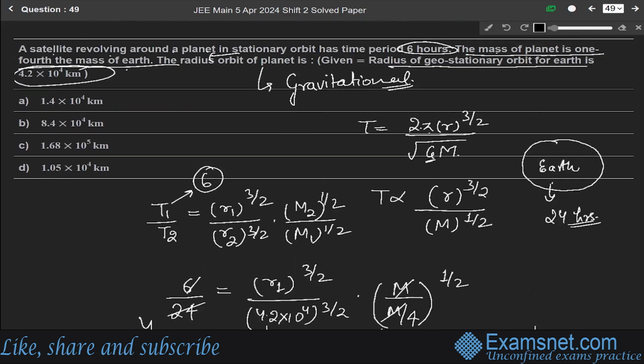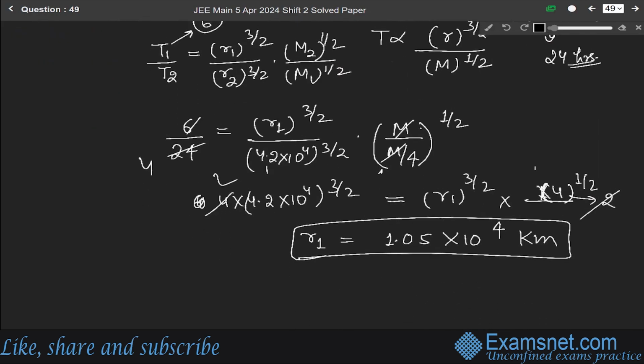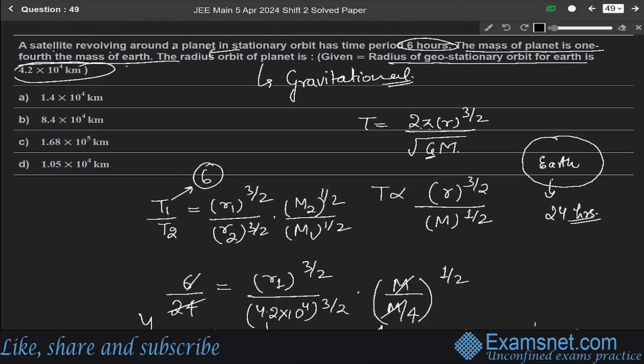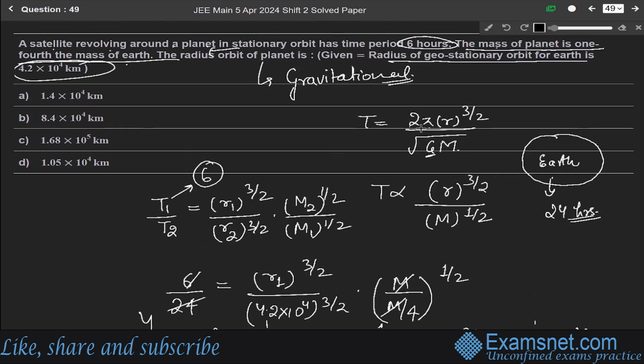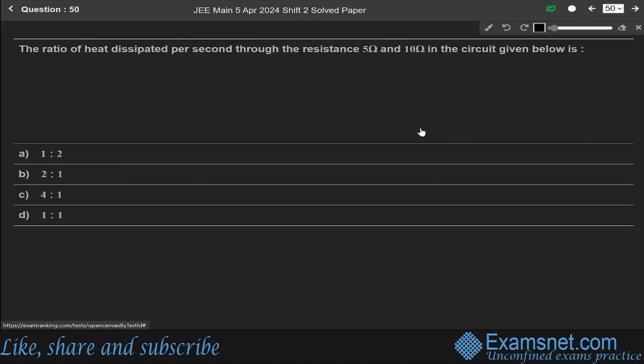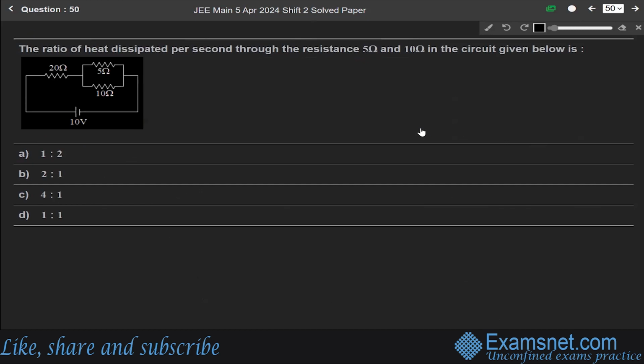So R1, the radius of the orbit of the planet, will be 1.05 into 10 to the power 4 kilometer, means option D. Now next question, 50. The ratio of heat dissipated per second through the resistance 5 ohm and 10 ohm in the circuit given below is.